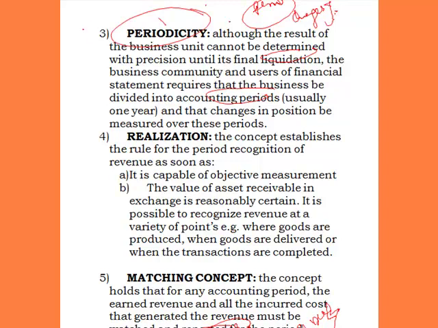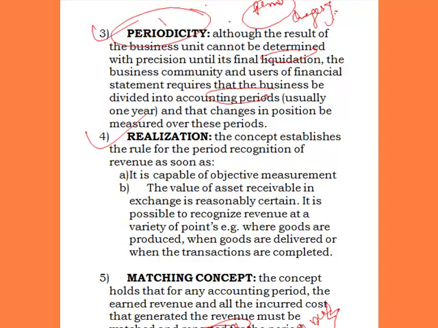The next one is the realization concept. The concept establishes the rule for the periodic recognition of revenue as soon as it is capable of objective measurement. Now, it means the realization concept really talks about recognition of the revenue. That revenue should be